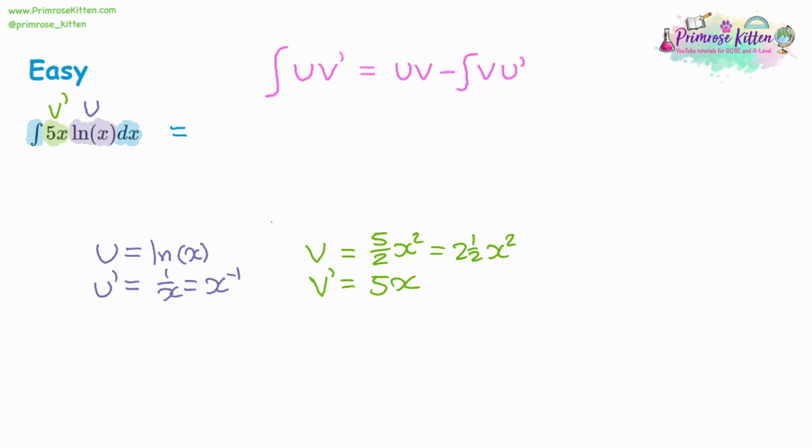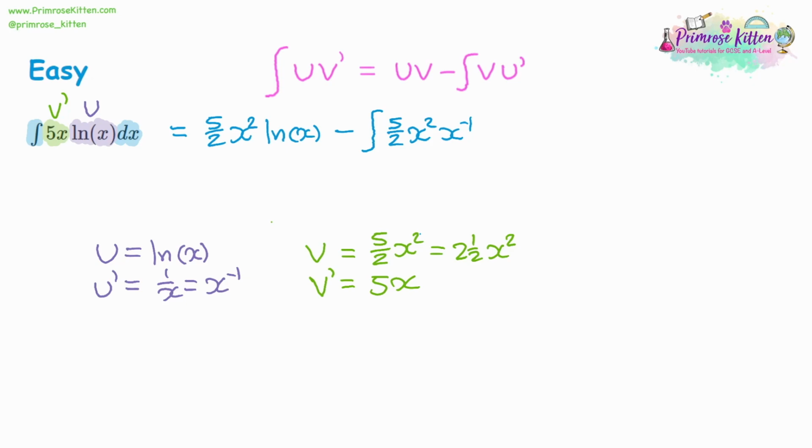So let's substitute. So we're going to have u multiplied by v. So v is 5 over 2 x squared, and u is our ln x. Then we're going to take away the integral of v times u dash. V is 5 over 2 x squared, and u dash was the x to the minus 1. And again, that's something that we're going to be able to simplify.